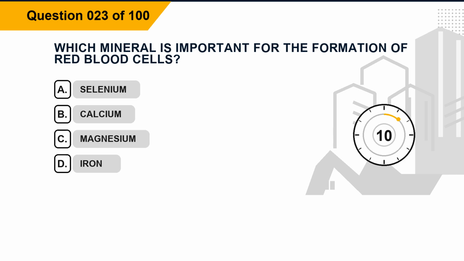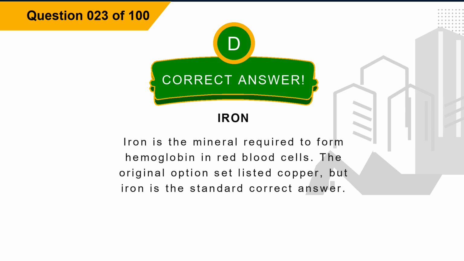Question 23. Which mineral is important for the formation of red blood cells? Option A, selenium. Option B, calcium. Option C, magnesium. Option D, iron. The correct answer is option D, iron.